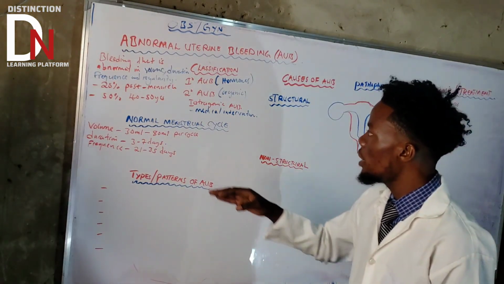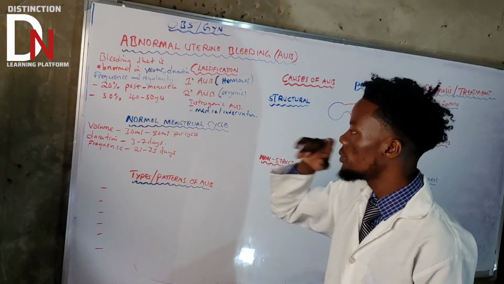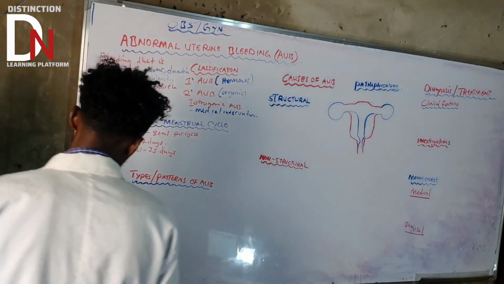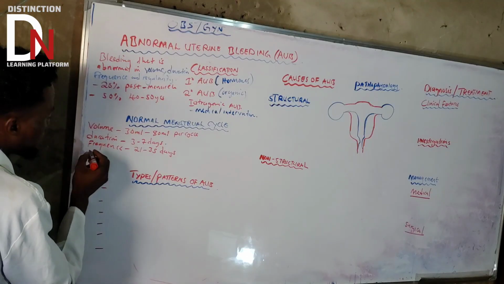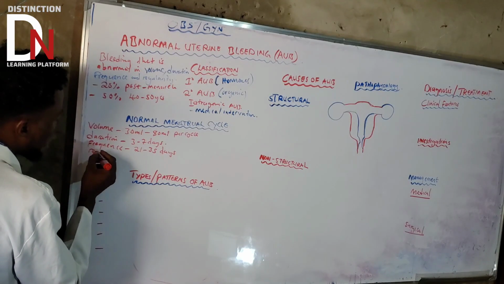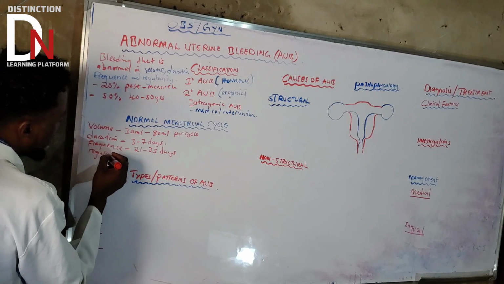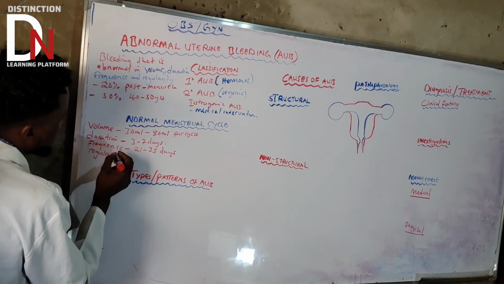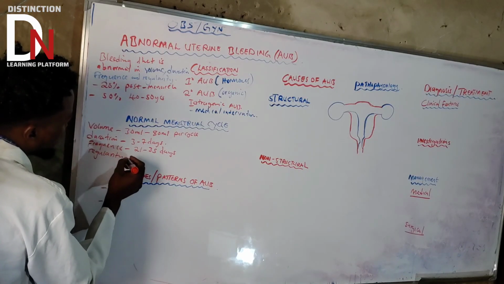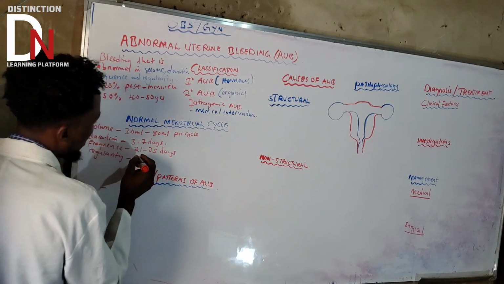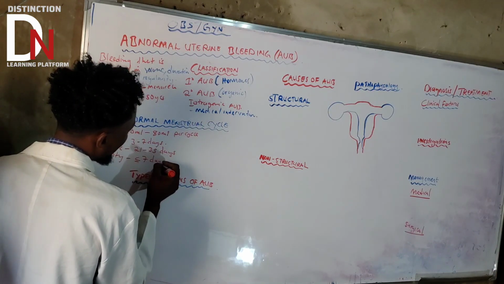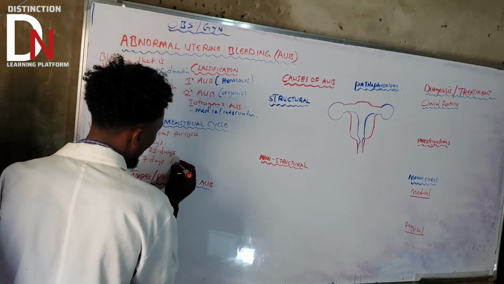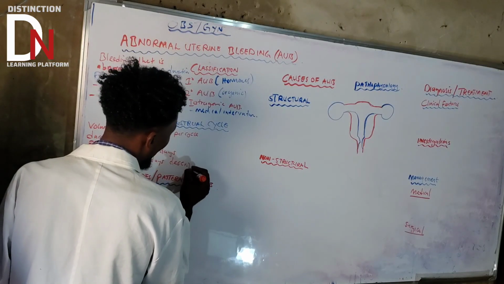Now let's talk about regularity. It's different from frequency. Regularity is how regular the menstrual period is. Regularity has to be a discrepancy of less than or equal to 7 days. What do I mean?